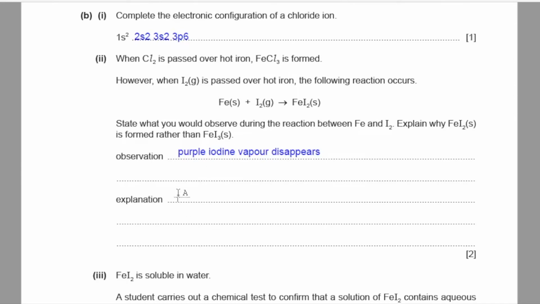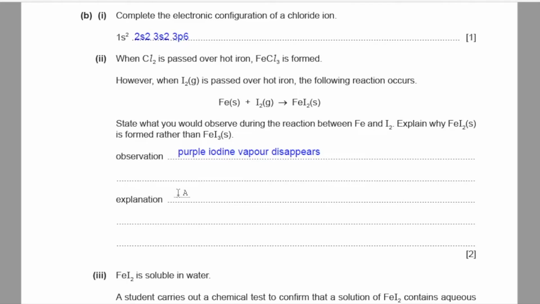So the question says that when chlorine reacts with hot iron, it forms FeCl3, where iron is carrying an oxidation number of +3, meaning it is getting oxidized from 0 to +3. And when iodine reacts with iron, iron goes from 0 to +2. So this shows that iodine is not a strong oxidizing agent, because an oxidizing agent gets reduced in reaction. Chlorine is getting reduced by 1 more unit than iodine is, so this makes iodine less of an oxidizing agent.